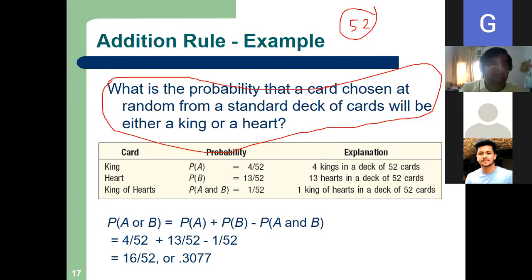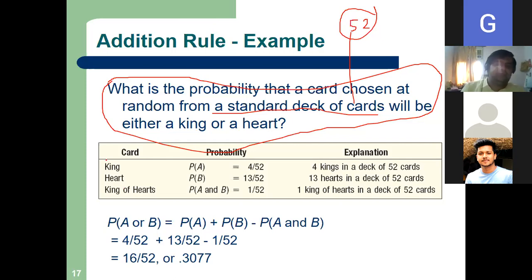Just let me read once again. What is the probability that a card chosen at random from a standard deck of 52 cards will be either a king or a heart?